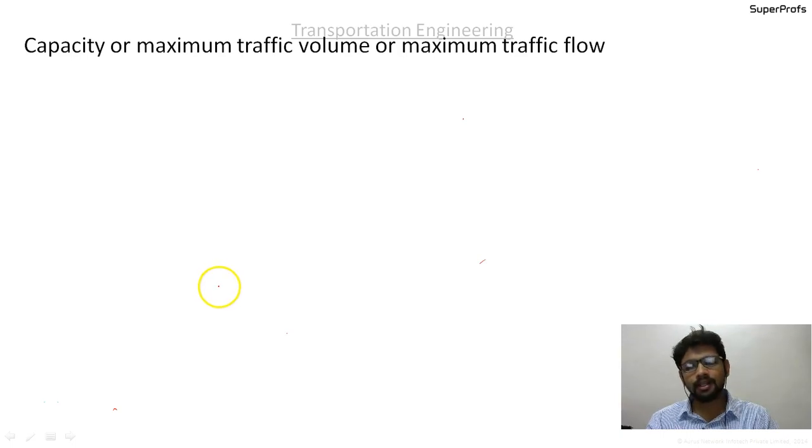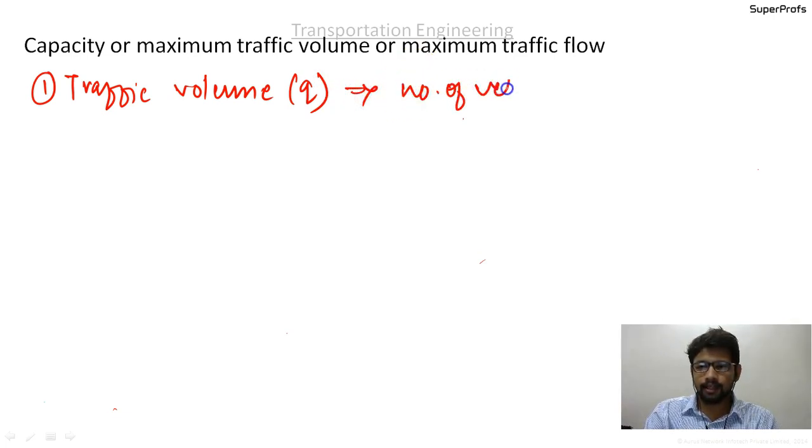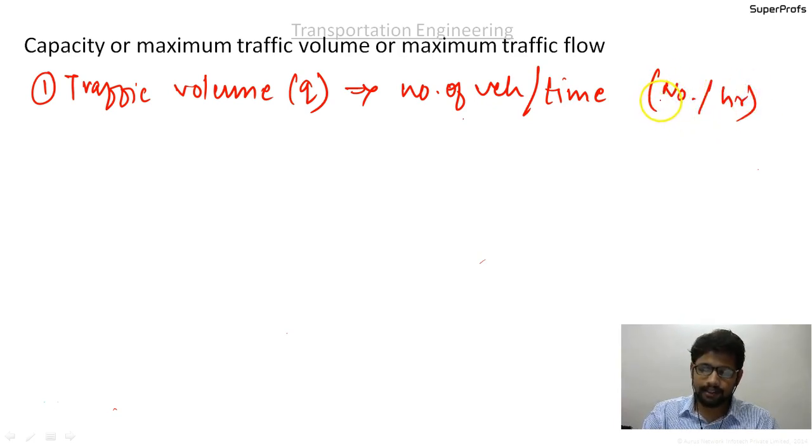What we discussed was mainly the three basic parameters of traffic engineering. That is, the three parameters of traffic engineering are traffic volume, that is denoted by small q, and the unit is number of vehicles. It is measured as number of vehicles per unit time. So the most general unit is number of vehicles per hour, or at times per day.